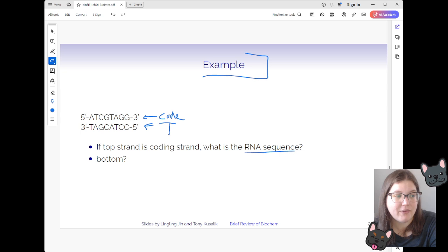And then if we use the bottom strand and just gave you that strand, how would you know what the RNA sequence would be? So answer both of those questions. We'll have more discussion about that in the discussion board.